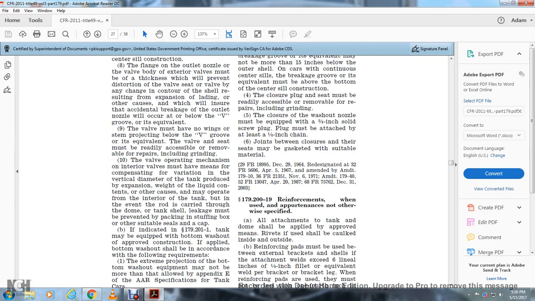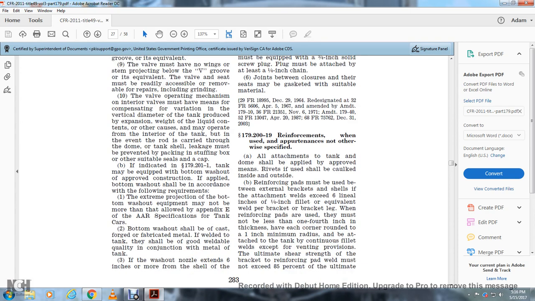The valve operating mechanism of the interior valves must be made to compensate for the variation in vertical diameter of the tank produced by the expansion and the weight of the liquid contents. Other means may operate within the interior of the tank, but in the event the rod is carried through the dome and the tank shell, leakage must be prevented by packing, a stuffing box, or other suitable seals or caps. If indicated in section 179.201, the tank may be equipped with a bottom washout, and the construction applied with the bottom washout shall be in accordance with the following requirements.